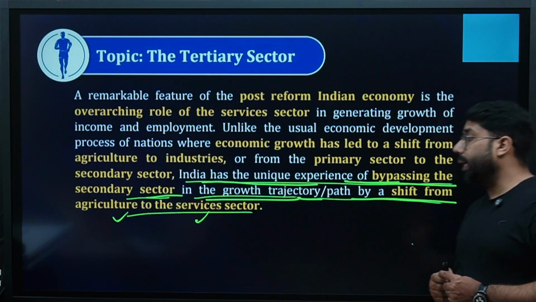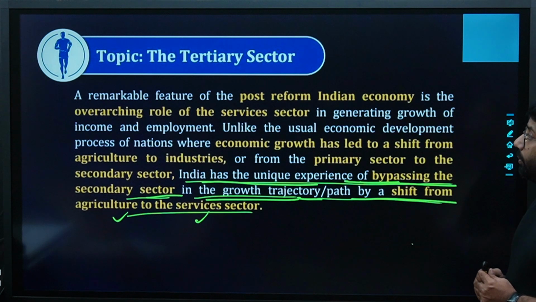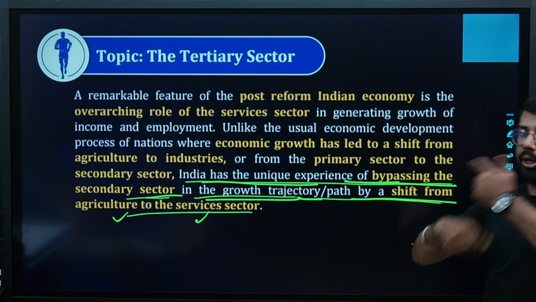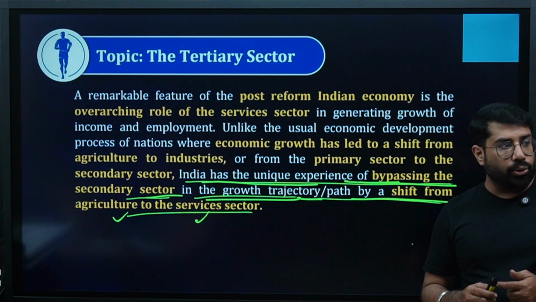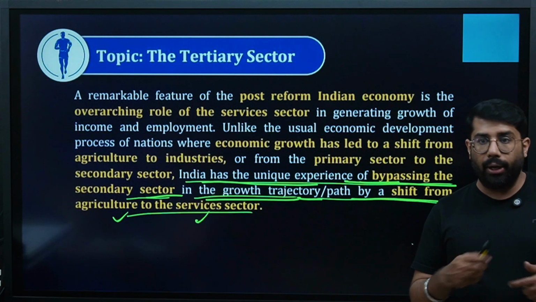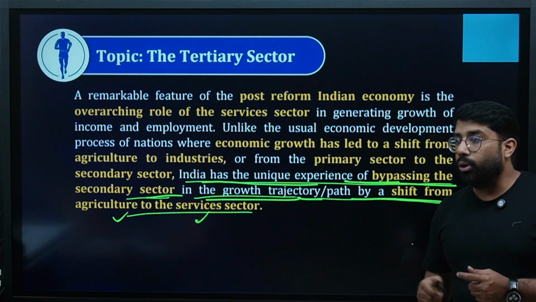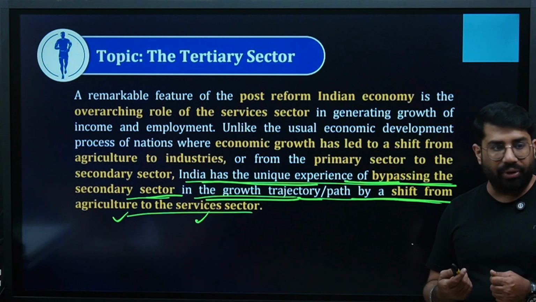The next is the tertiary sector. It says a remarkable feature of the post-reform Indian economy is the overarching role of the services sector in generating growth of income and employment. After the reforms, the service sector is also contributing a lot in increasing employment and contributing to the growth and GDP of India.